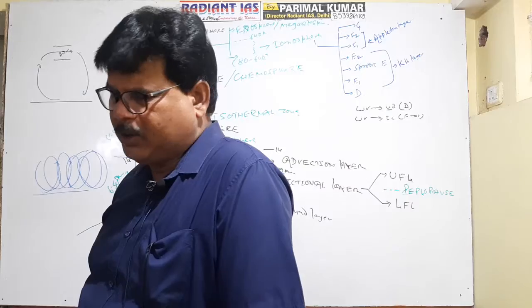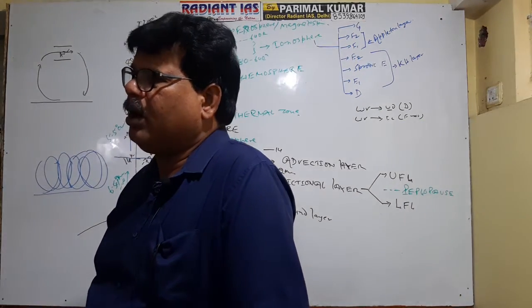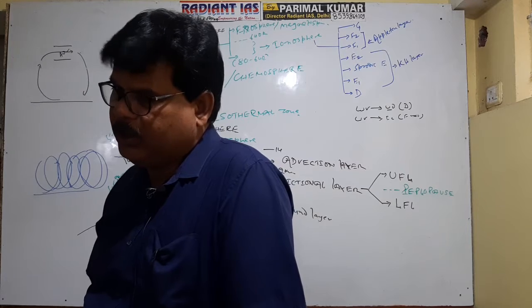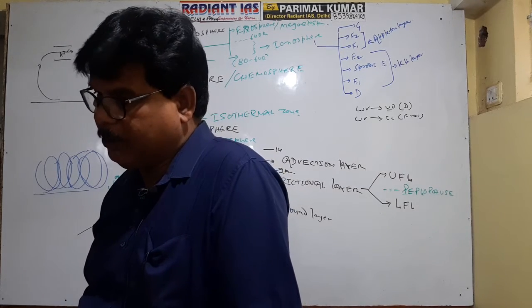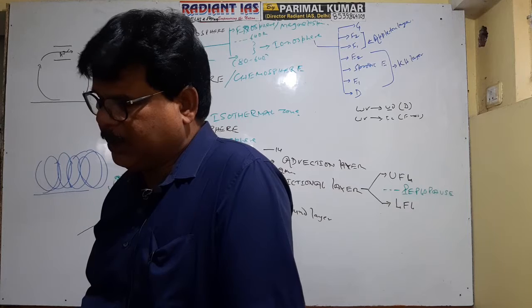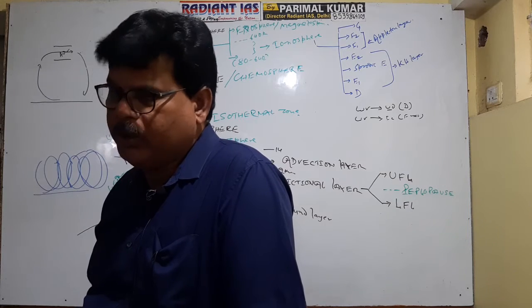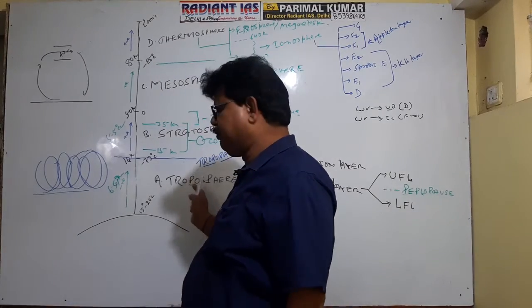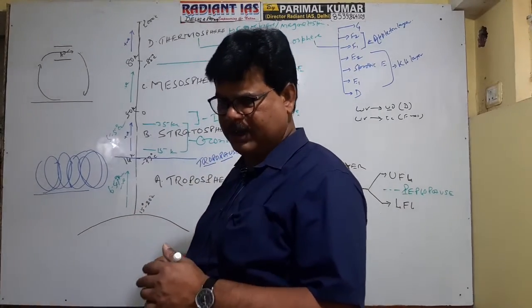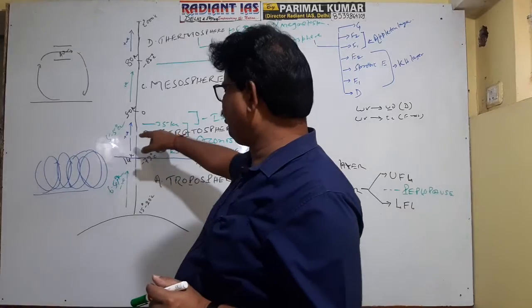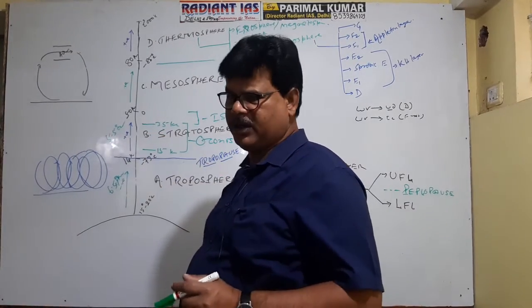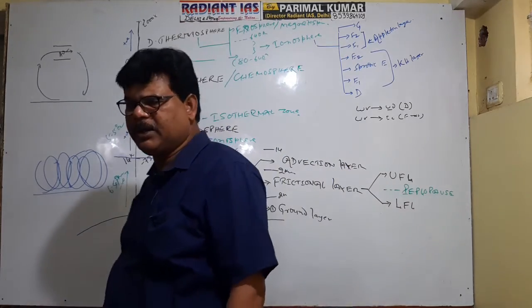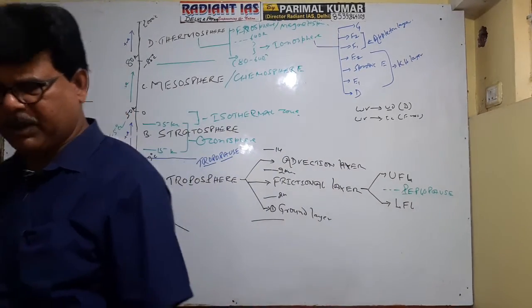Actually, during the winter season over the oceanic zone, you will find inversion of temperature type of phenomena because the temperature of the ocean gets reduced comparatively. So this phenomenon is found in certain pockets on the surface. But inversion of temperature is the common phenomenon in the stratosphere, and the rate of increase of temperature is 5.5 degrees Celsius per kilometer.